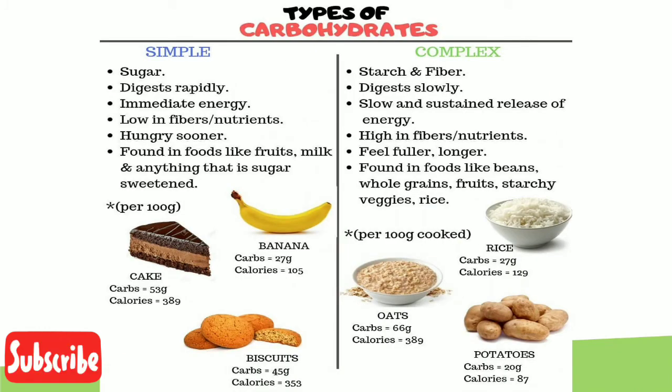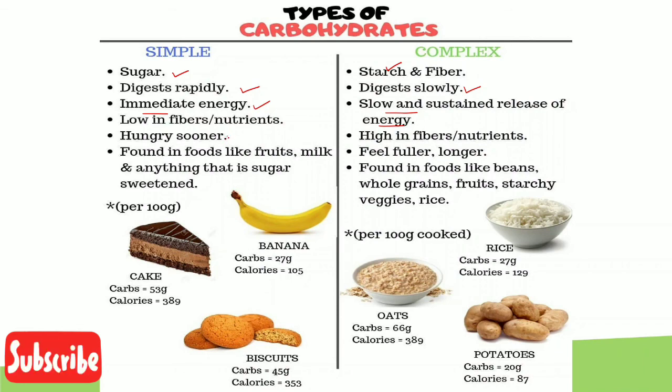So let us compare both the types of carbohydrates. We have simple carbohydrate, another name is sugar. Complex carbohydrate is mostly starch. Simple carbohydrate digests rapidly, means very quickly. Complex carbohydrate digests very slowly. Simple carbohydrate provides us immediate energy. Complex carbohydrate releases energy at a very slow rate.